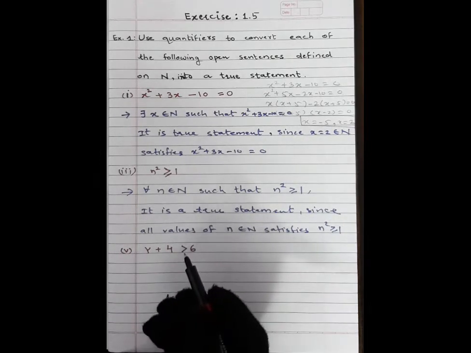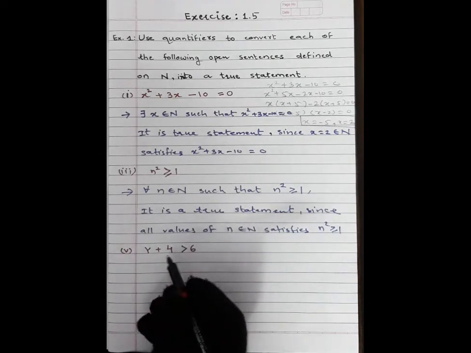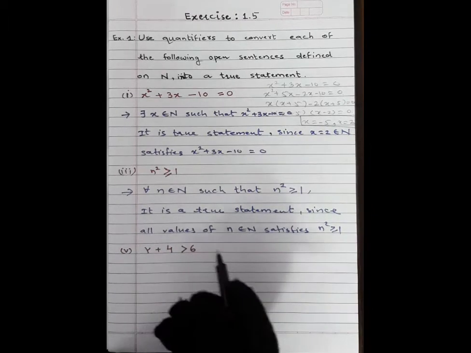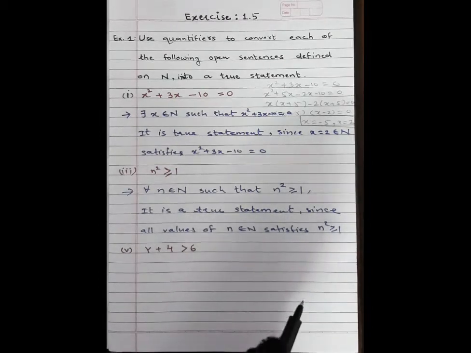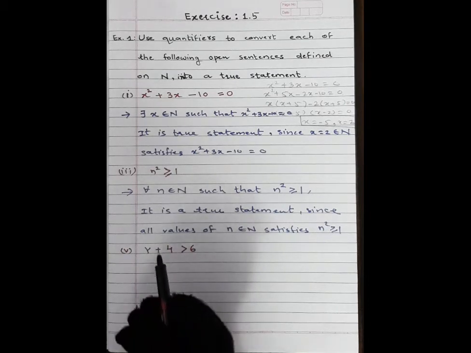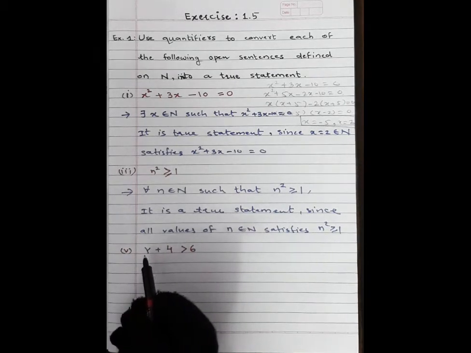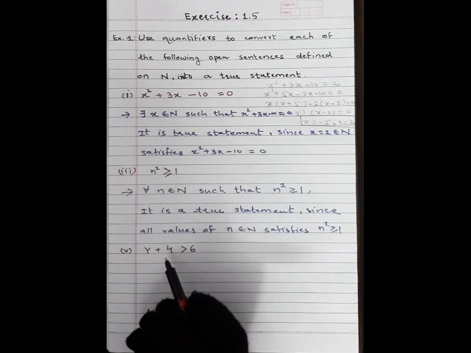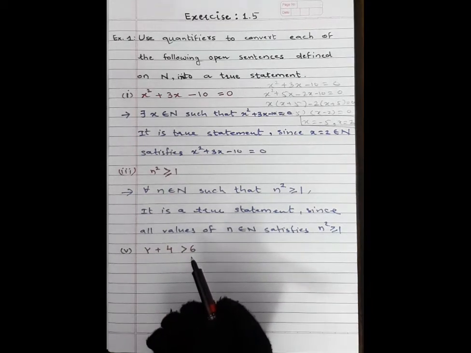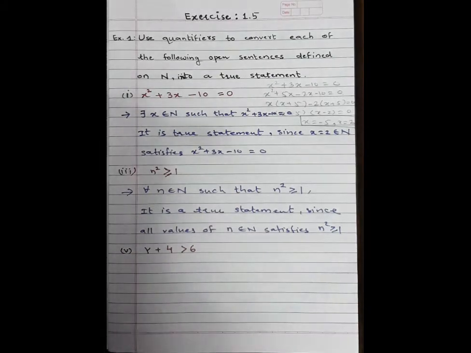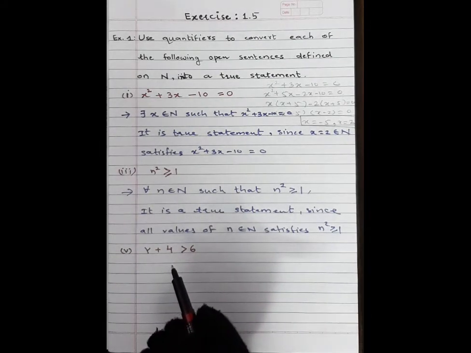Next natural number 4. 4 plus 4, 8. 8 is greater than 6. Yes, means it is true. After that 3, 4, 5 and up to n. It is not true for 1 and 2. Because whenever we substitute 1, 1 plus 4 is 5. 5 is not greater than 6. 2 plus 4 is 6. Again 6 is not greater than 6. Means it is not true for 1 and 2. So here students, is this condition true for every natural number? No, because it is not true for 1 and 2.